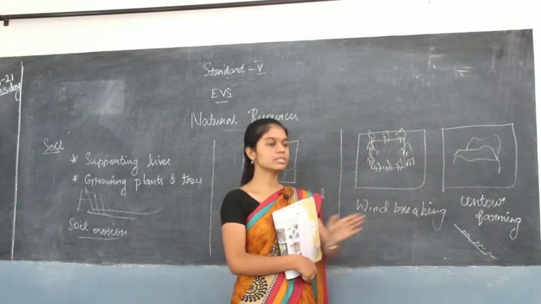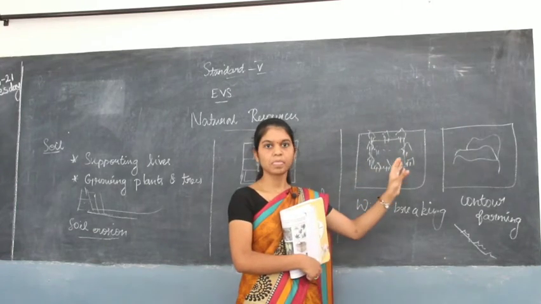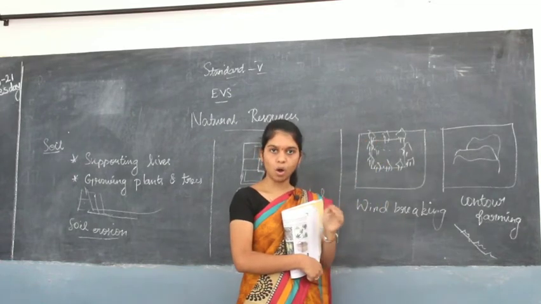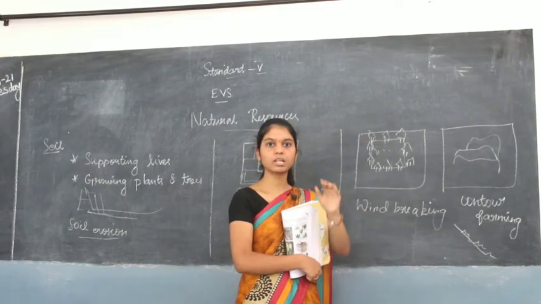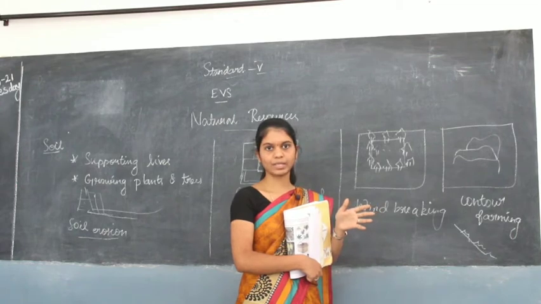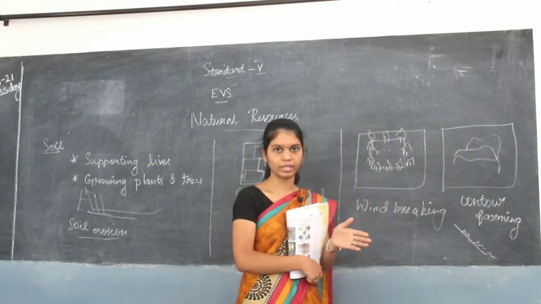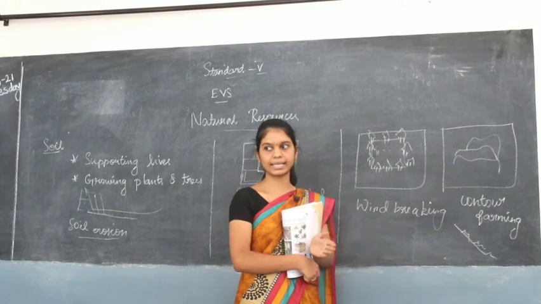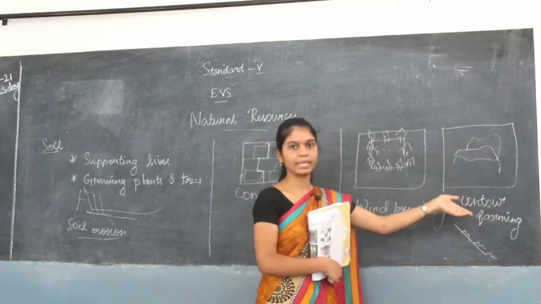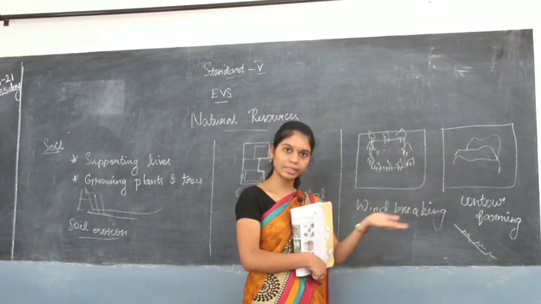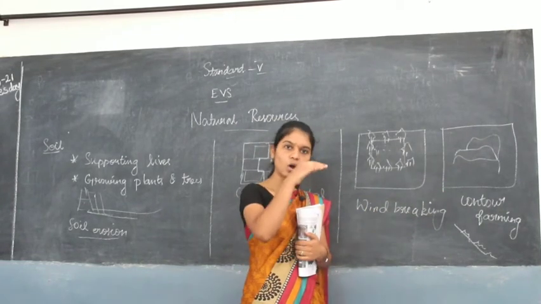So they won't disturb the place there. They will plant the trees or crops along the slope, so that the soil does not erode after that. That's the reason for contour farming. They will plant the crops along the slopes.